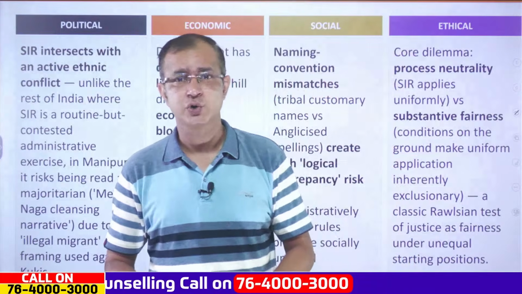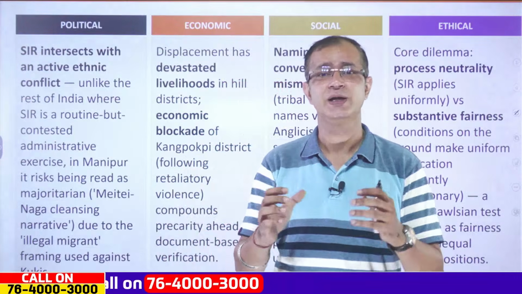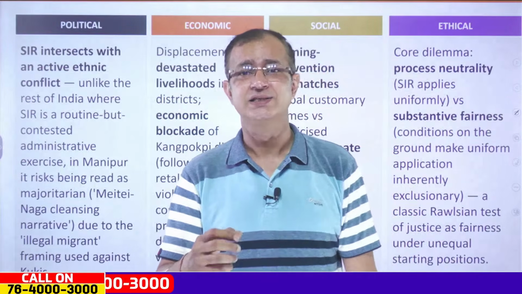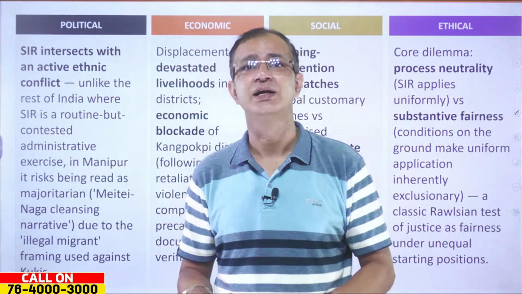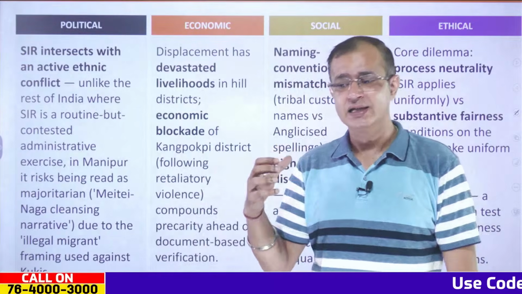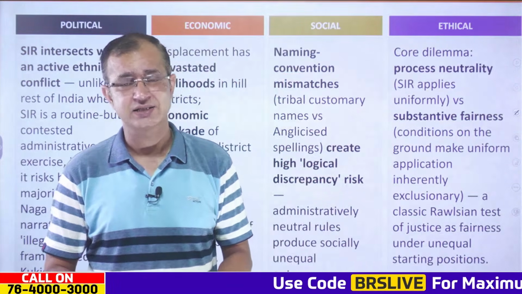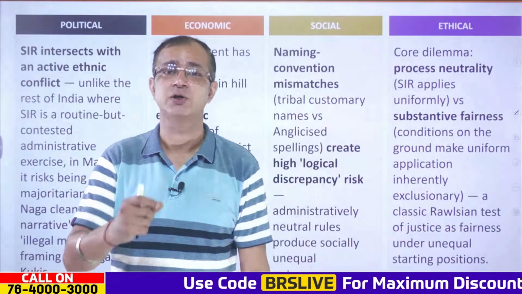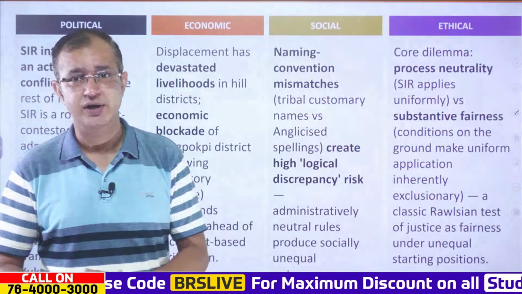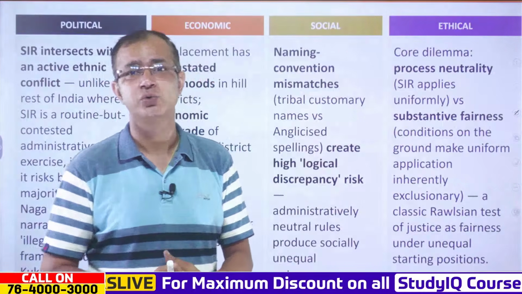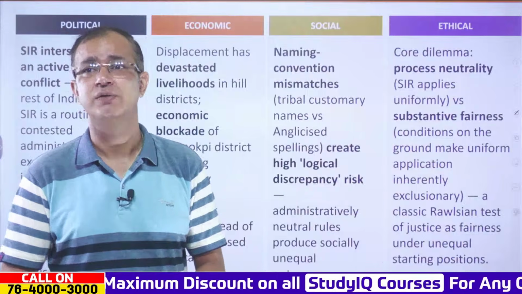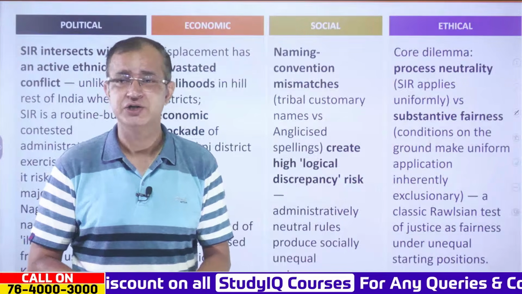The Kuki-Zo tribes are said to be illegal migrants in Manipur, so this exercise could be seen as targeted against a particular ethnic tribe, and this could lead to further tensions in the valley and the region itself.